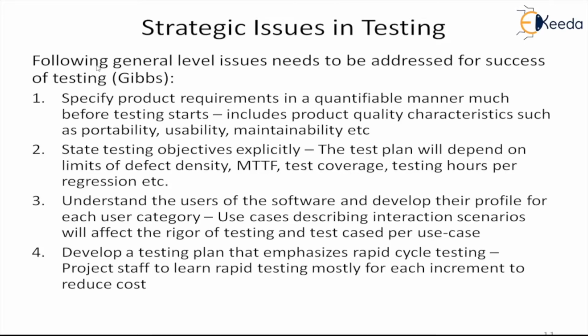Some researchers have worked on it, and Gibbs is one person who has given some general-level issues which need to be addressed before you go for testing. Whatever strategy you use, your testing strategy will fail if these kinds of issues remain and are not addressed. The first one is to specify product requirements in a quantifiable manner much before the testing starts. Whenever we do the specification of requirements, we need to quantify it. That means we need to create some numbers, a codification of the numbers.